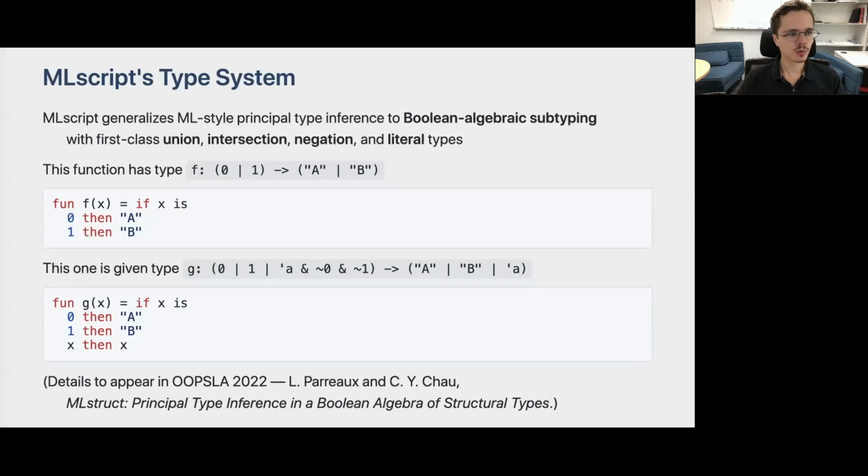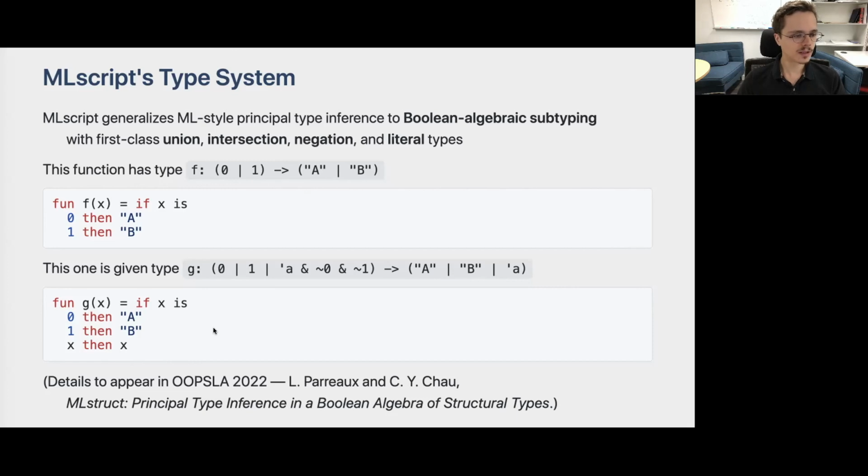Now, this presentation would not be complete without mentioning the specificities of MLscript's type system. MLscript supports first-class union, intersection, negation, and literal types with some restrictions, as we will see. So, for example, you can type the following expression as being from an argument of type 0 or 1 into type A or B, where 0, 1, A, and B are singleton literal types. This pattern matching is exhaustive because we can restrict the type of the argument to be between 0 and 1.